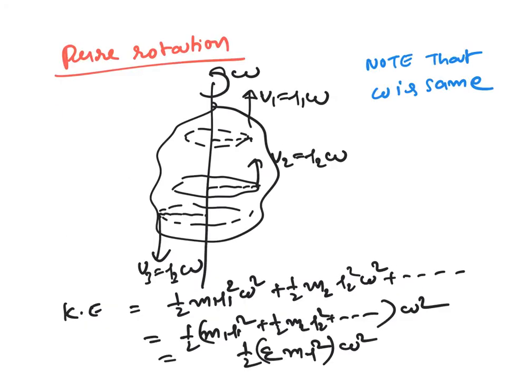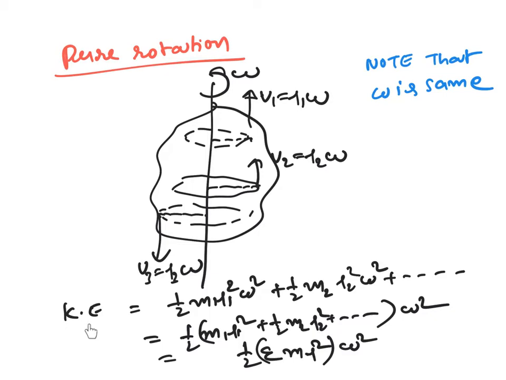Now let us discuss pure rotation in detail. Consider a body whose axis is fixed like this, and all the centers are lying on the axis of rotation. The center of mass velocity is also 0. This is called pure rotation. So here one important point you have to remember is that omega is the same for all the particles in the body. Omega is the angular velocity which we know from circular motion.